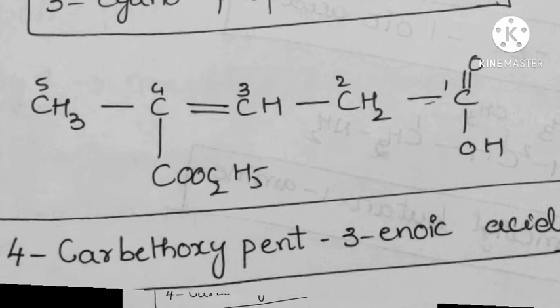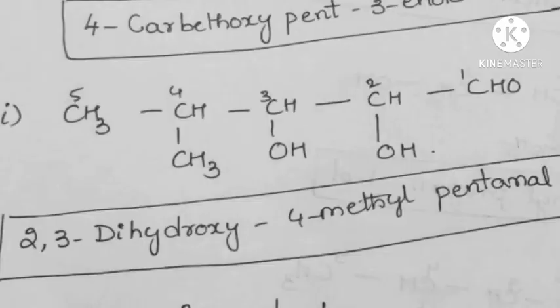And the next skeleton is like this: CH3, CH, CH3, CHOH and CHOH and CHO. In this, CHO is the functional group, so CHO is the aldehyde, so the primary suffix is al. So the numbering is like this: 1, 2, 3, 4, 5, and the long chain carries 5 carbons, so the root word is pent.